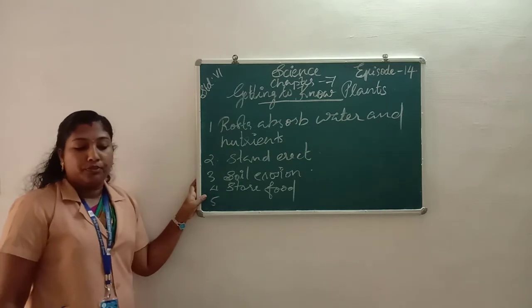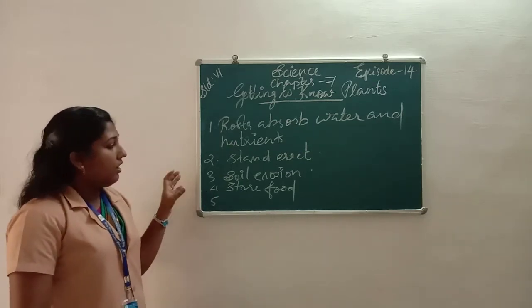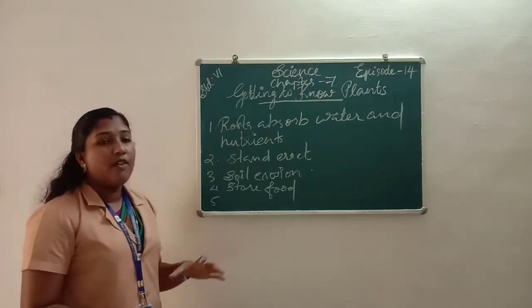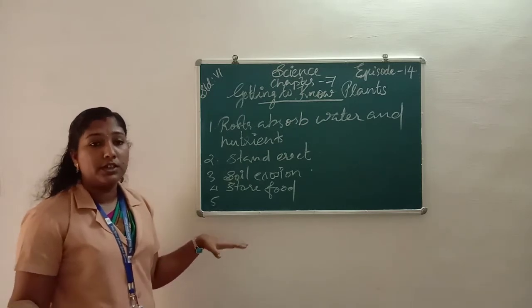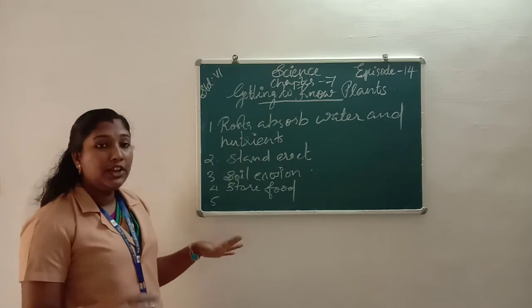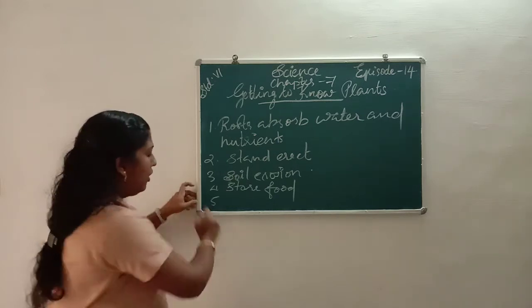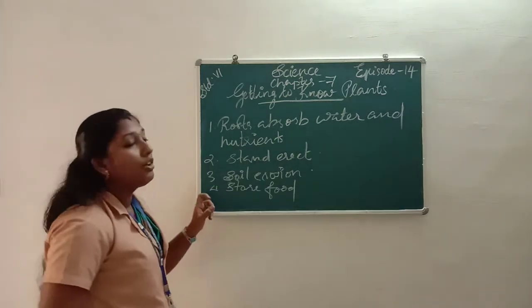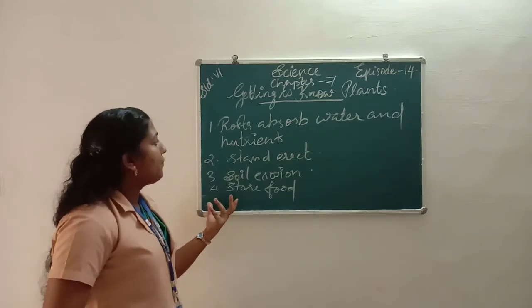Then the roots have prop roots, the supporting roots. They give support to the main roots to stand straight. Okay, these are the functions of a root system. What are the functions of a root system?